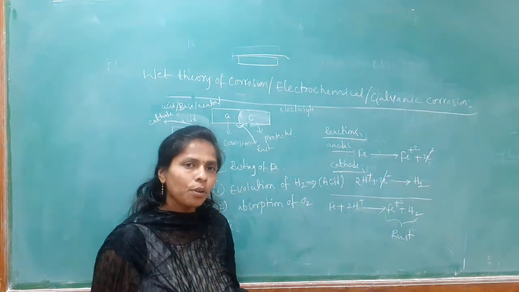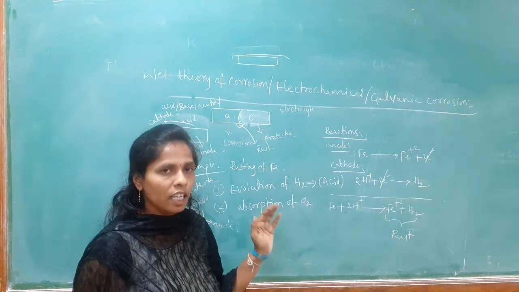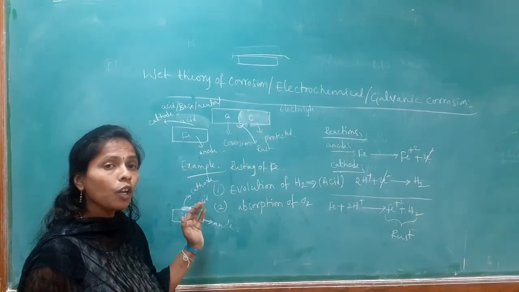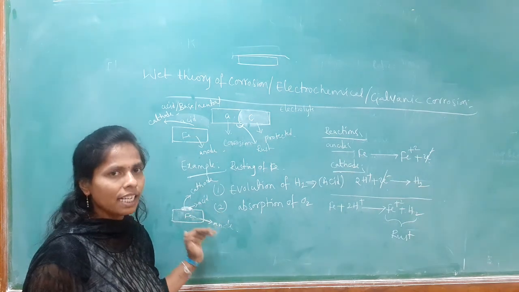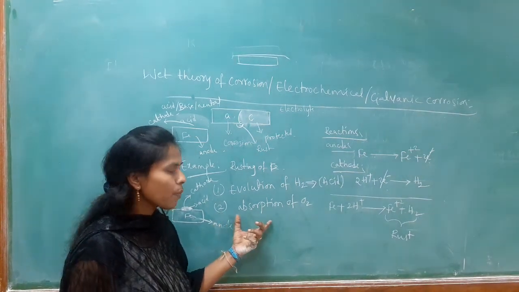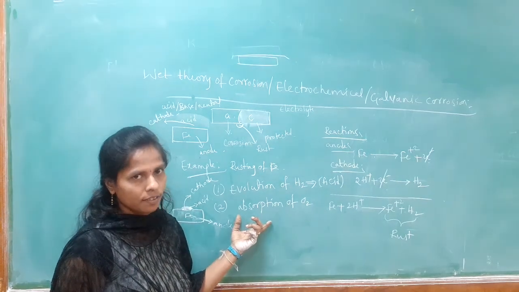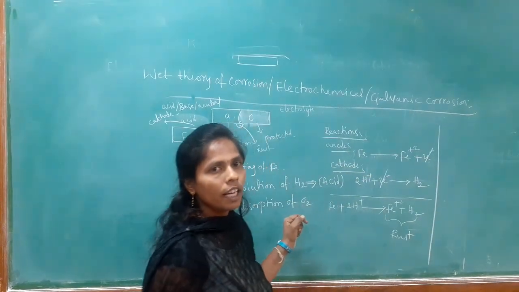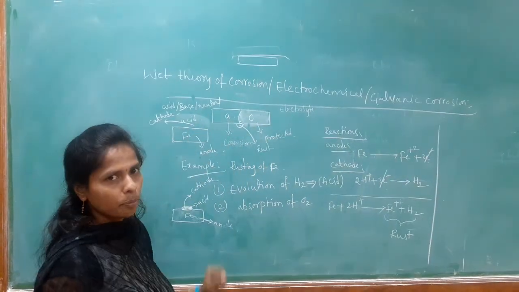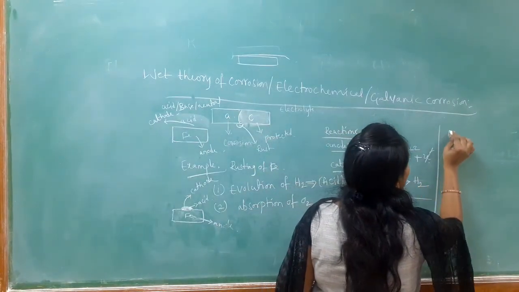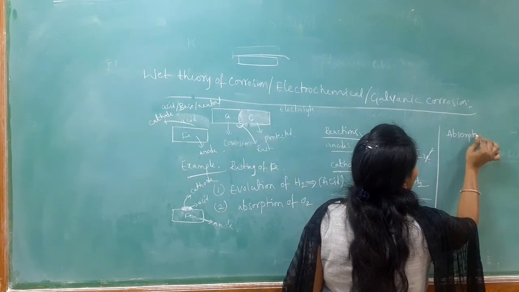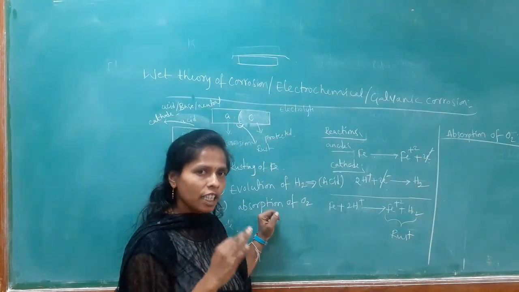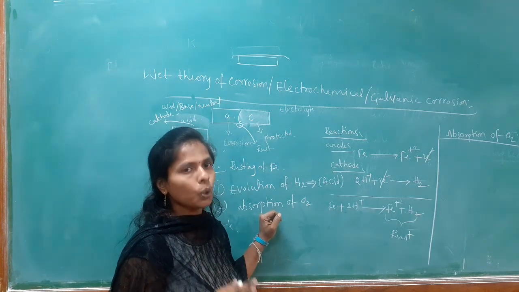In the evolution of hydrogen, hydrogen is released in the presence of acid, and here the anodic part is more and the cathodic part is less. Now let us see the next one, that is absorption of oxygen. Oxygen is absorbed in the presence of base or the neutral medium.